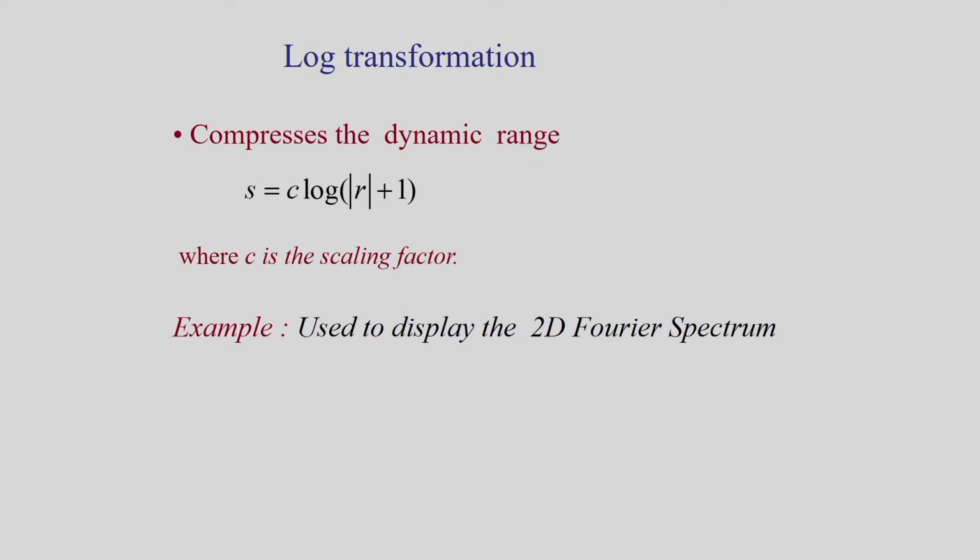In some of my classes I discussed the log transformation that is used to compress the dynamic range. In this case I am considering the transformation S = c log(r + 1), where c is the scaling factor, r is my input grayscale value, S is the output grayscale value, and r is greater than or equal to 0. It is used to compress the dynamic range of an image, and to display the 2D Fourier spectrum, which I have already explained in one of my classes.